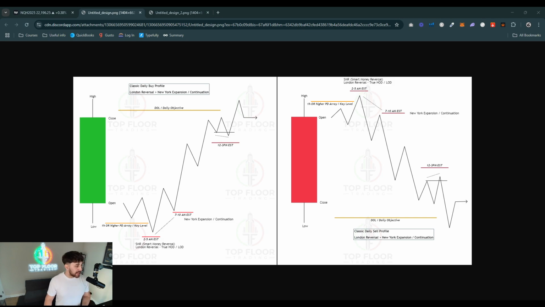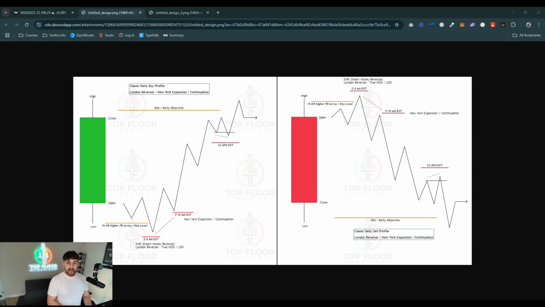And the reason for that is, if we look over here to the left on the classic daily buy profile, you can see I have written down here that the London smart money reversal is going to come in from 2 to 5 a.m. Eastern Standard Time. This is when the London kill zone actually starts. These are the times we want to pay attention to for London. So from 2 to 5, what I'm looking for is a 1 hour or higher tap of a key level or PD array. Key levels can also be previous day lows, previous week lows, previous month lows.